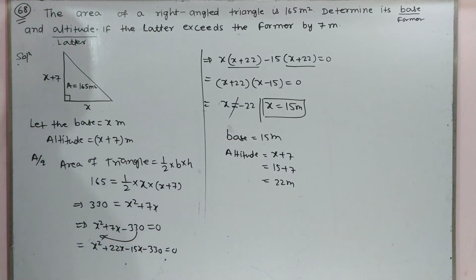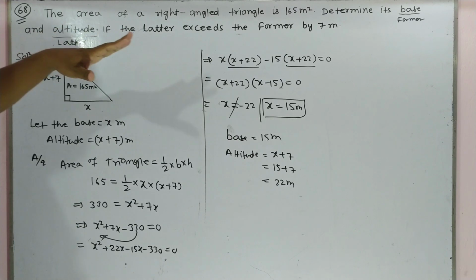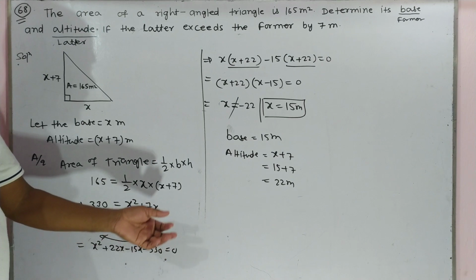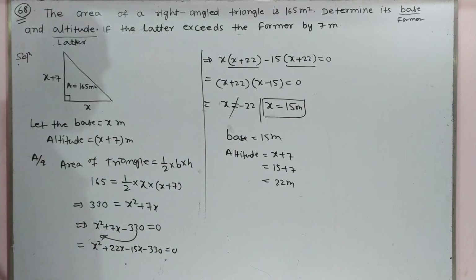The question is asking to determine the base and the altitude of the right angle triangle. The question is asking just the base and altitude. So our answer is 15 meter and 22 meter. I hope you are able to follow me.